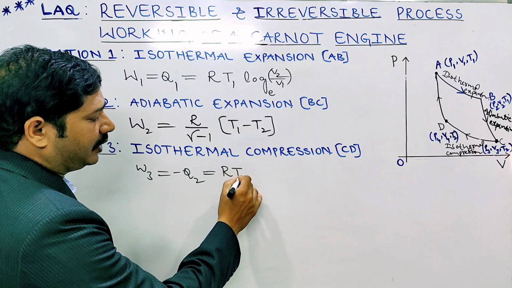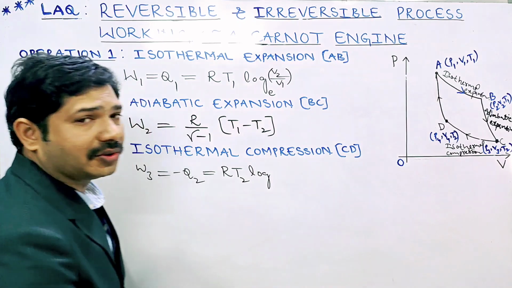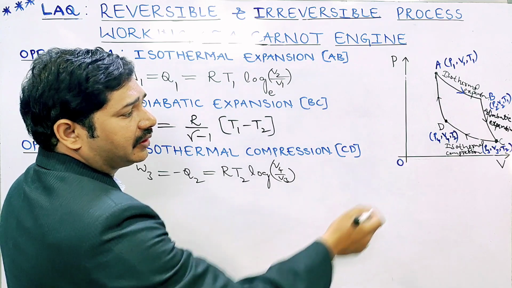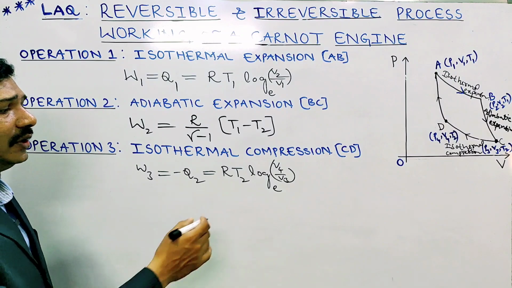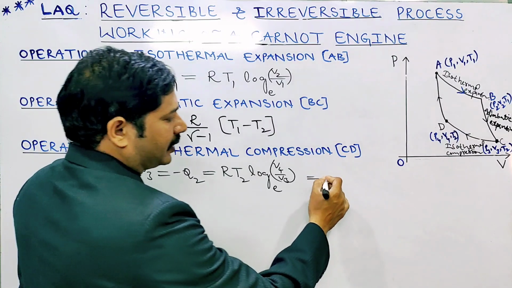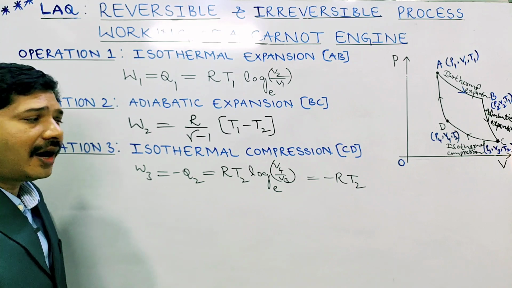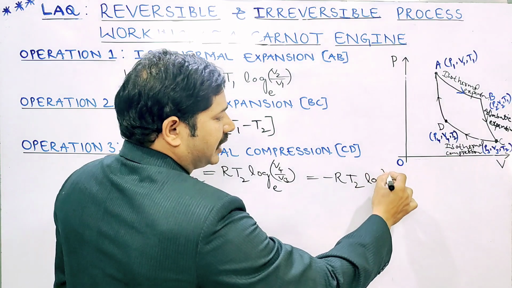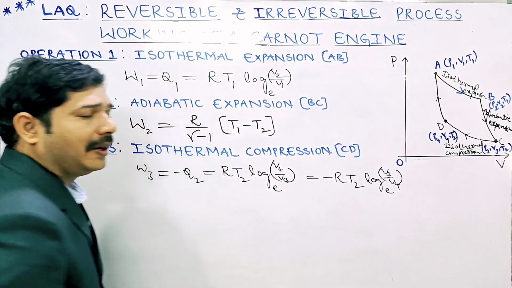RT2 log the final volume to initial volume from C to D. The final volume is V4 and the initial is V3, so V4 by V3 to the base e. Here I'll take the negative sign, so W3 is equal to minus RT2 log V3 by V4, because we took the minus, to the base e.